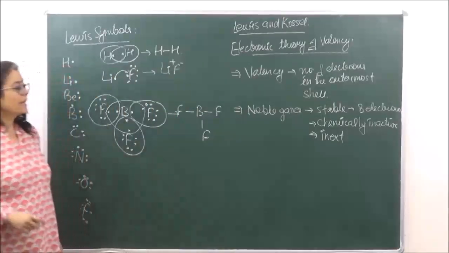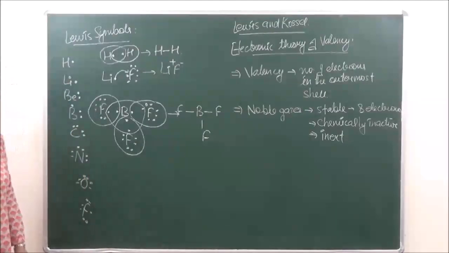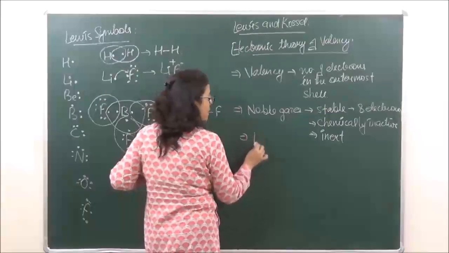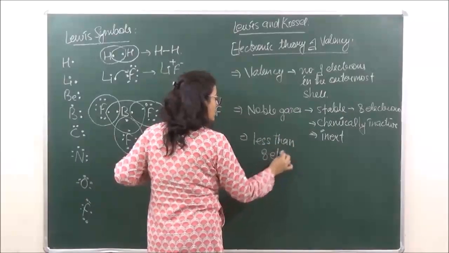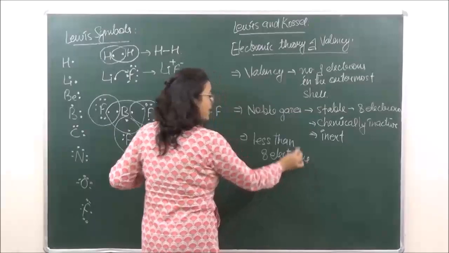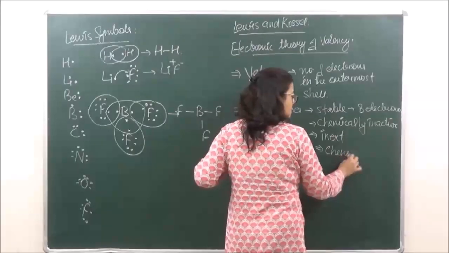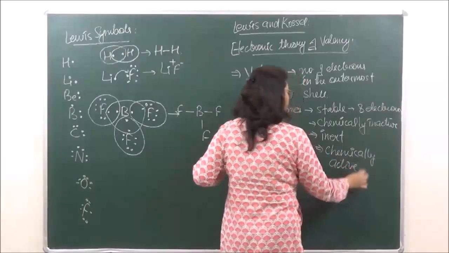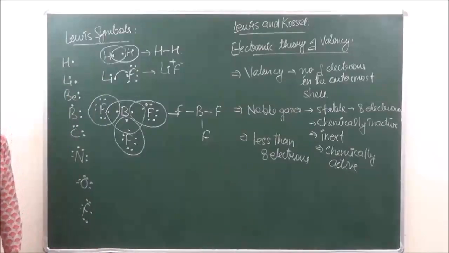Right? That is, noble gases, because of 8 electrons, are chemically inactive or inert. Right? Then number 3, all atoms having less than 8 electrons in the outermost shell are chemically active, which means that they can participate in chemical reactions.